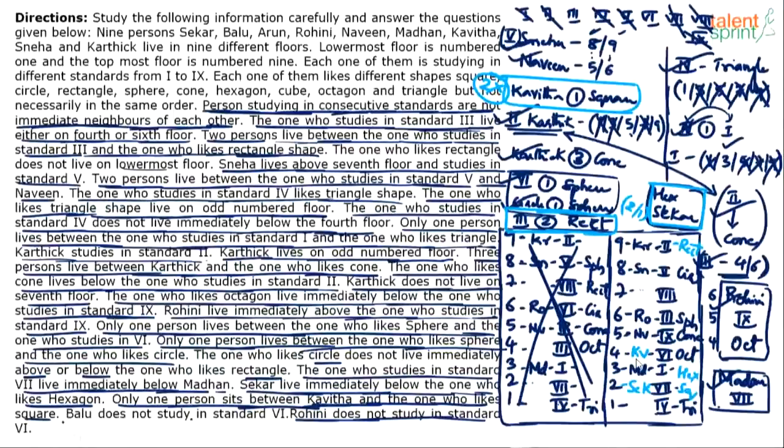The other way is, see, I started with an assumption that Sekar is on 2nd floor. Sekar could be on 1st floor also. Accordingly fill the gaps. So either this is giving us multiple answers, or if the other cases all rule out, then we can say whatever we have done here is correct with one parameter, two parameters not properly fixed. The two parameters are the two names there, meaning Balu and Arun. Balu and Arun can take any floor between 7th floor and 1st floor, right?